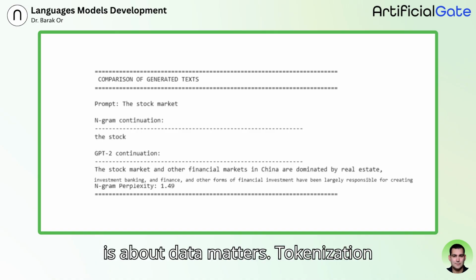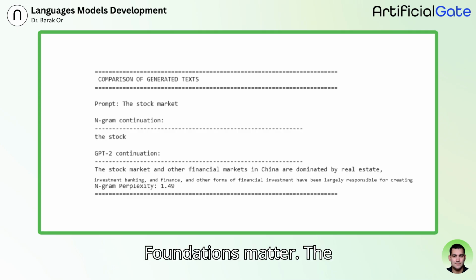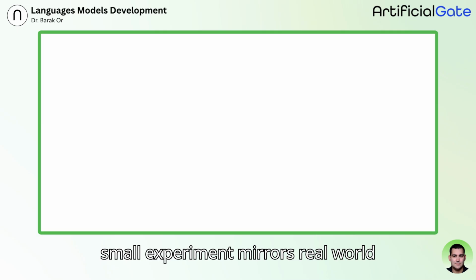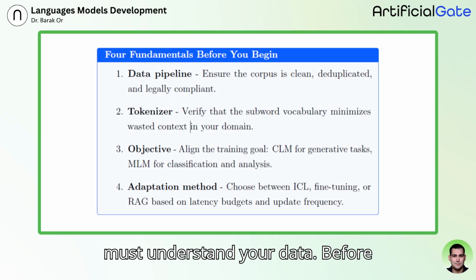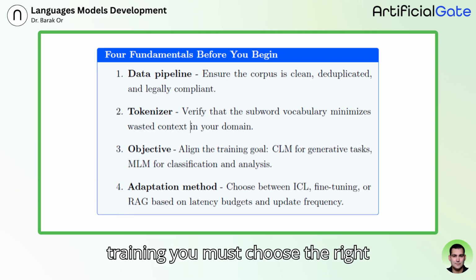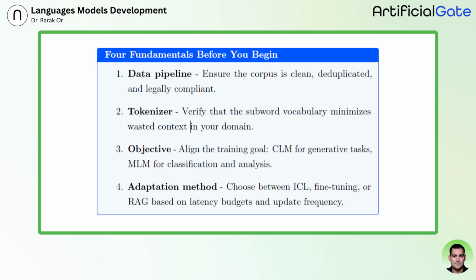Data matters, tokenization matters, model architecture matters, foundations matter. This small experiment mirrors real-world engineering. Before choosing a model, you must understand your data. Before training, you must choose the right tokenizer. Before adapting, you must choose the right method.